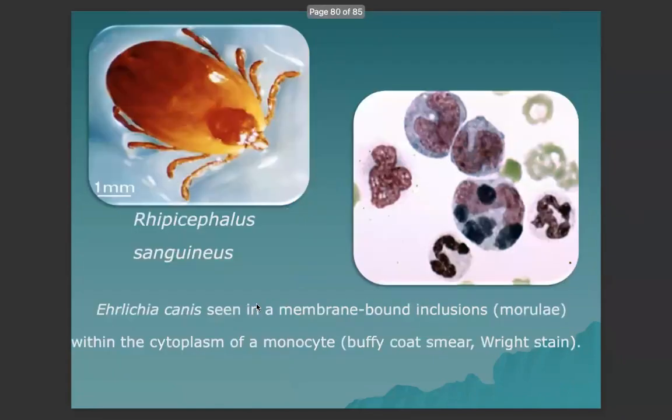Then this is the brown dog tick or the Rhipicephalus sanguineus, vector for Ehrlichia canis, which we mentioned as the tropical canine pancytopenia or the acute monocytic ehrlichiosis. The Ehrlichia canis is seen in membrane-bound inclusions, morulae, within the cytoplasm of a monocyte in a buffy coat smear stained with Wright stain.